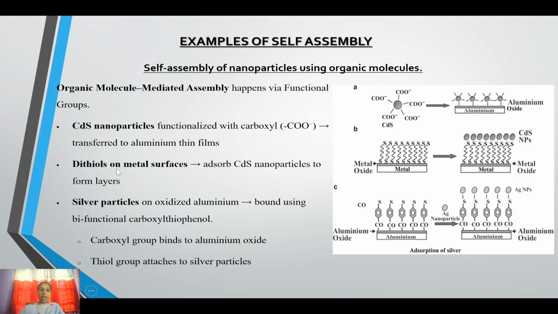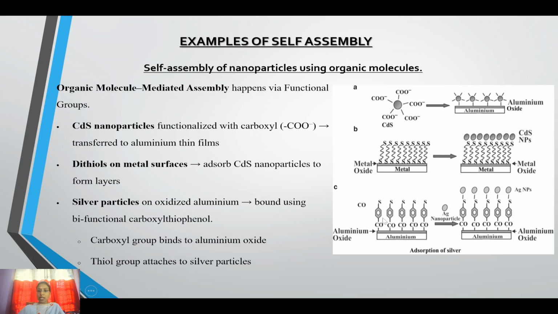Then another example is dithiols on a metal surface adsorbing cadmium sulfide nanoparticles to form layers. This is the dithiols on the metal surface, and cadmium sulfide is adsorbed on the metal surface, forming a self-assembly. Here, silver particles on oxidized aluminum are bound using bifunctional carboxyl thiophenol. That is, the carboxyl group binds to the aluminum oxide.